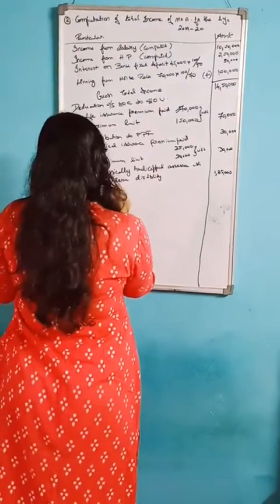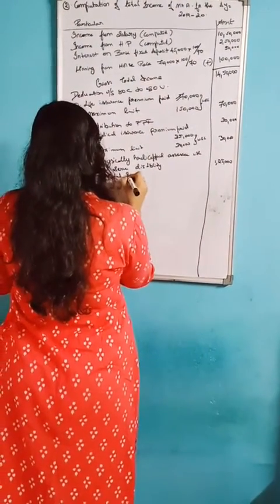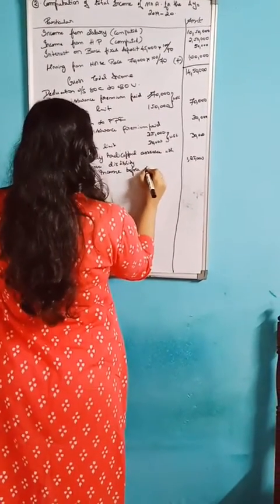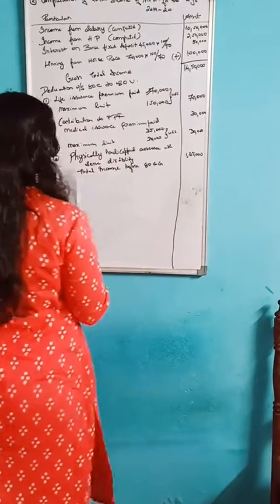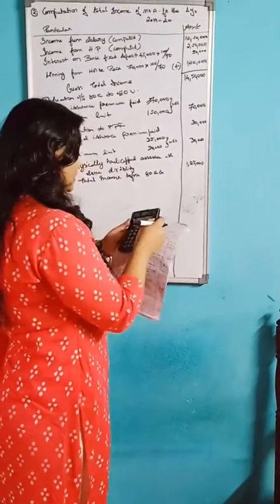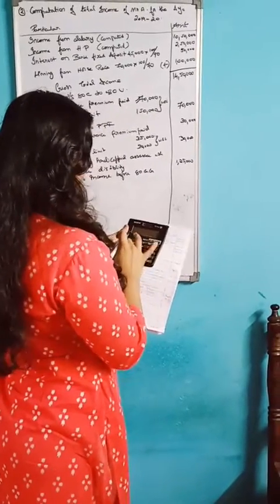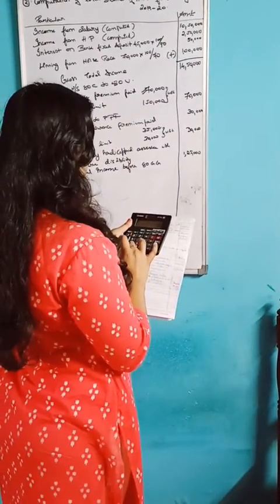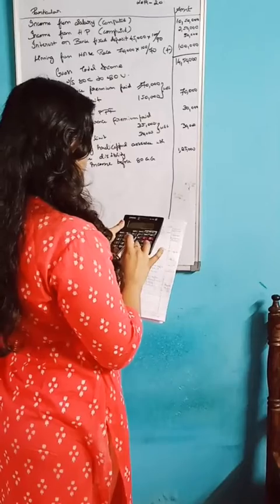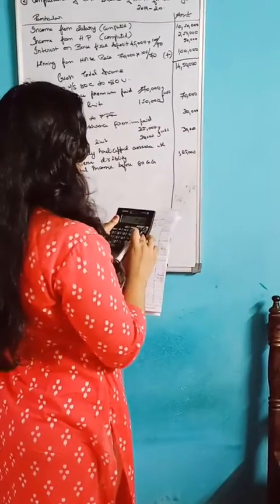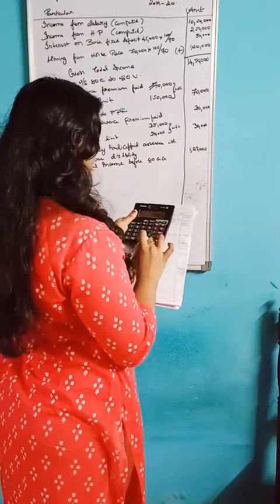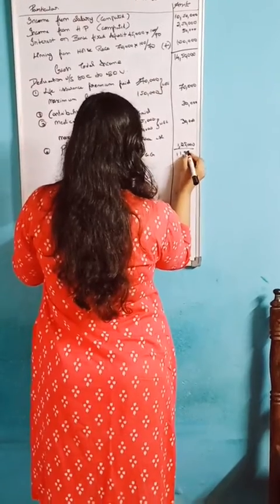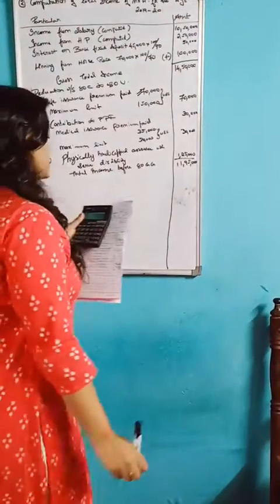Then you should total, that is total income before 80GG. So you should add how much it will come, that is 70,000 plus 30,000 plus 30,000 plus 1,25,000. You should minus that from 14,50,000. So you will get 11,95,000. Okay, so this answer you will get.